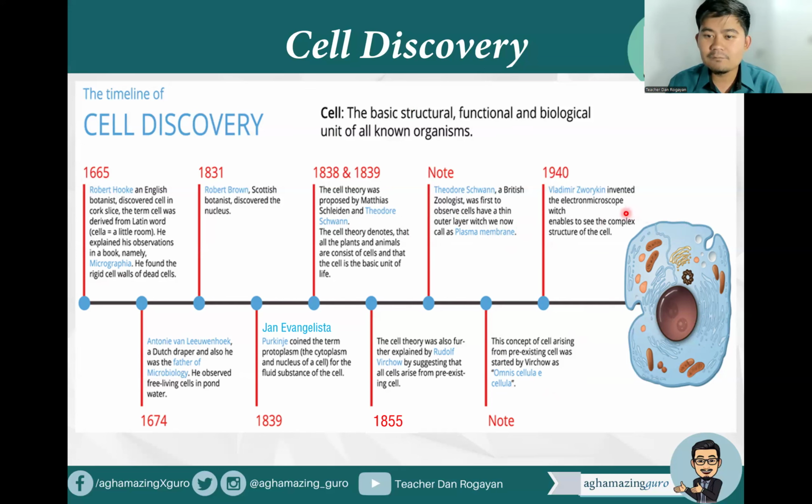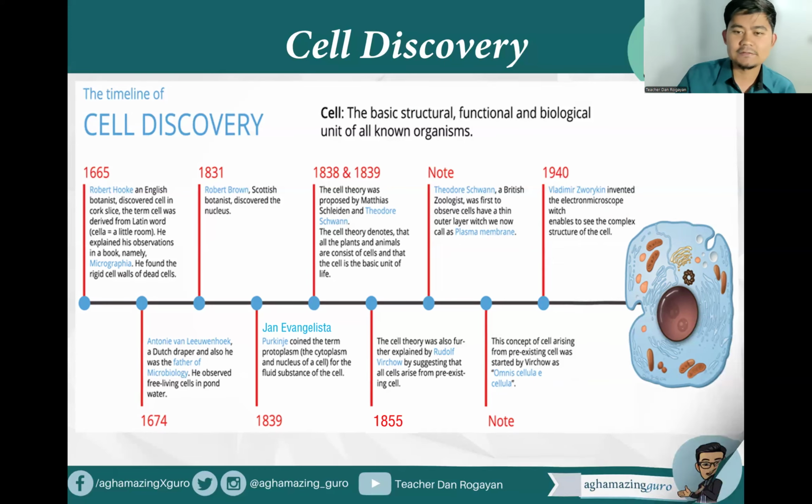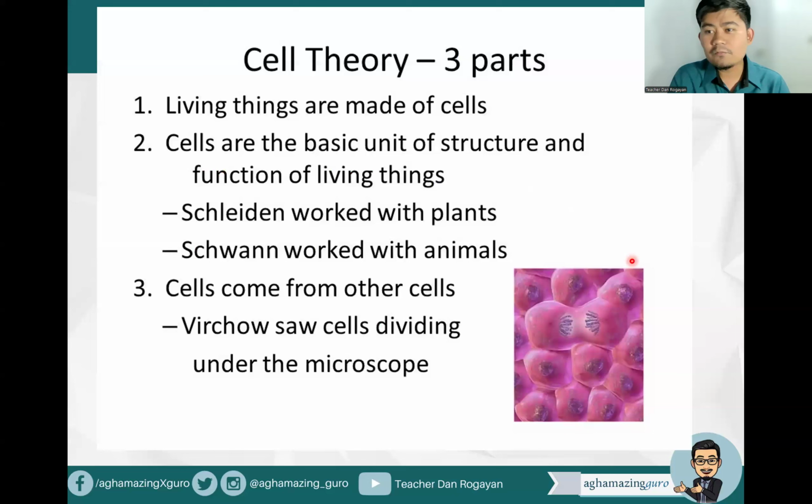While Vladimir Zworykin in 1940 invented the electron microscope, which enables us to see the complex structure of our cells. For our cell theory, it has three principles. The first one is that all things are made up of cells. Secondly, cells are the basic unit of structure and function of living things.